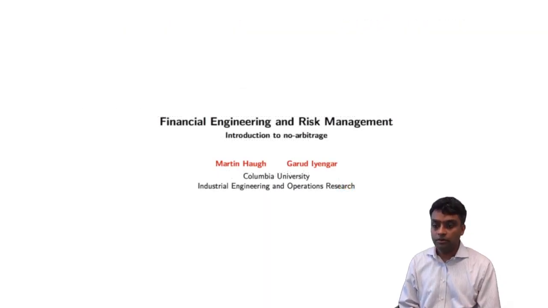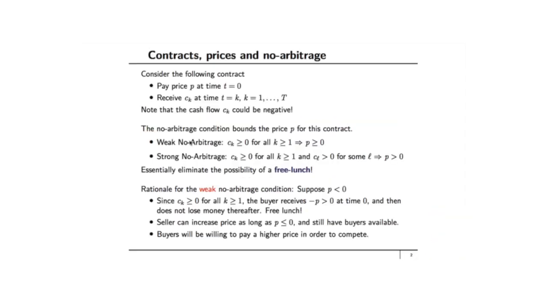In this module, we'll introduce the concept of no arbitrage and work through a very simple example of the application of the no arbitrage principle to pricing. Consider a contract that pays C_k dollars at time t equal to k, where k takes values 1, 2, 3 up to capital T. And let's say that one has to pay a price P at time t equal to 0 in order to receive this contract, in order to get this cash flow.